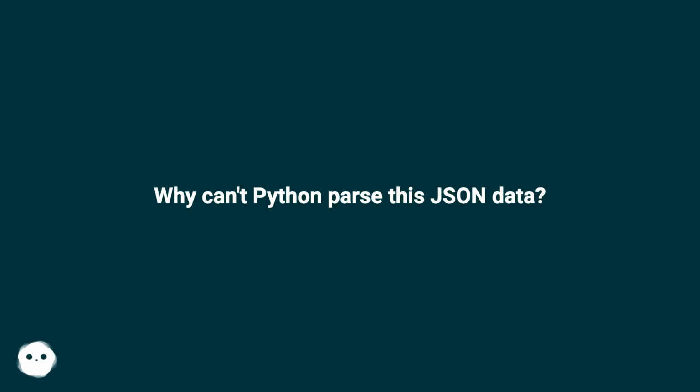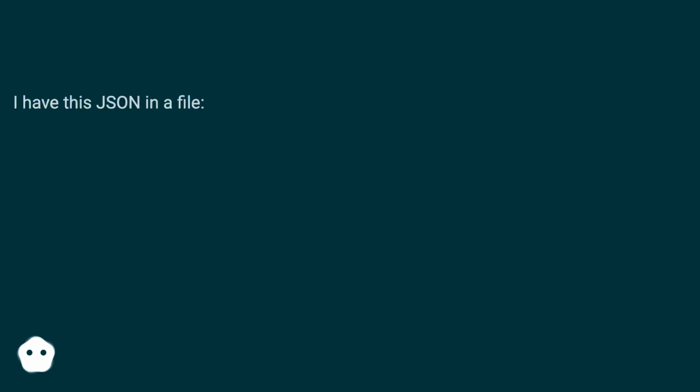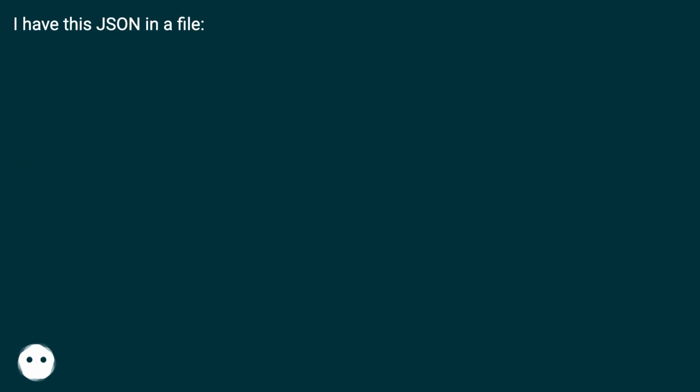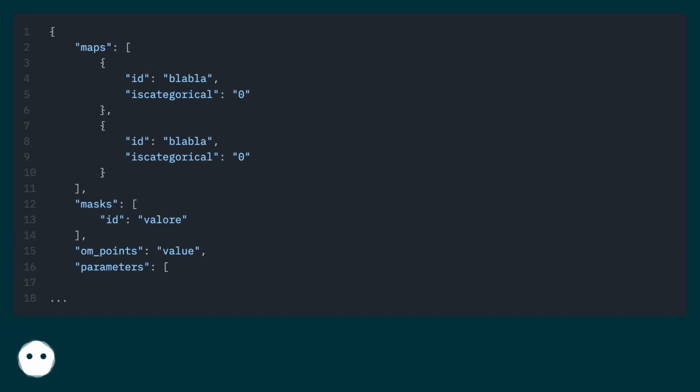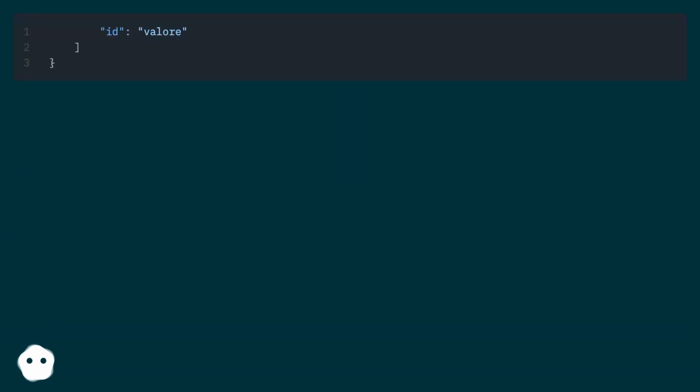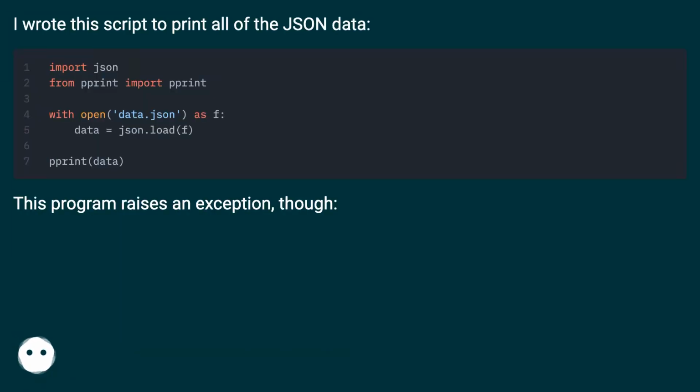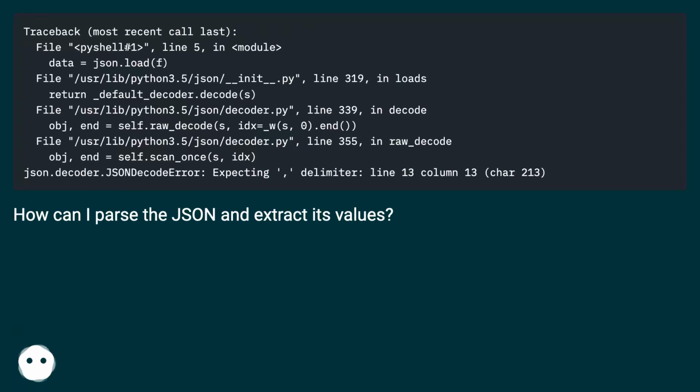Why can't Python parse this JSON data? I have this JSON in a file. I wrote this script to print all of the JSON data. This program raises an exception, though. How can I parse the JSON and extract its values?